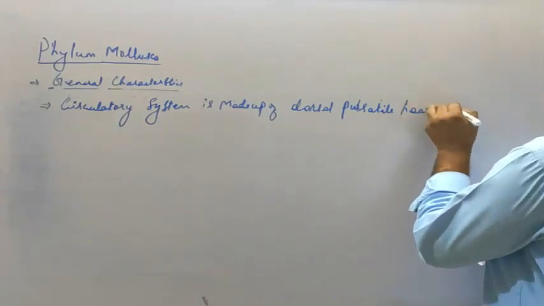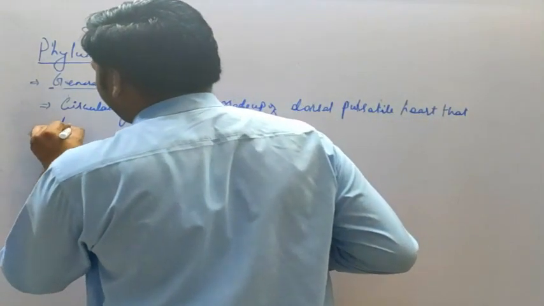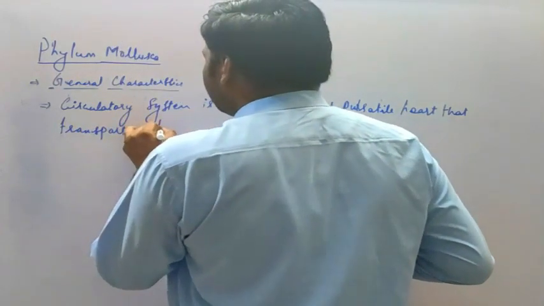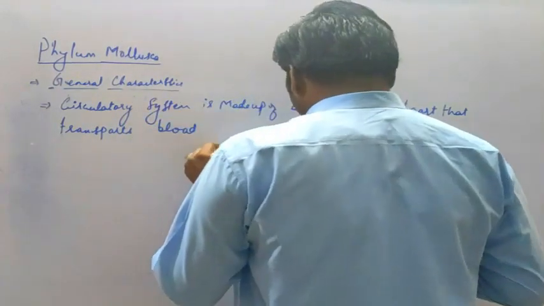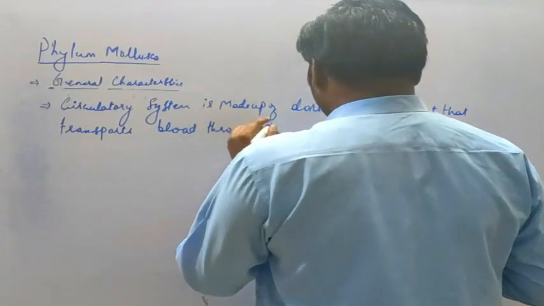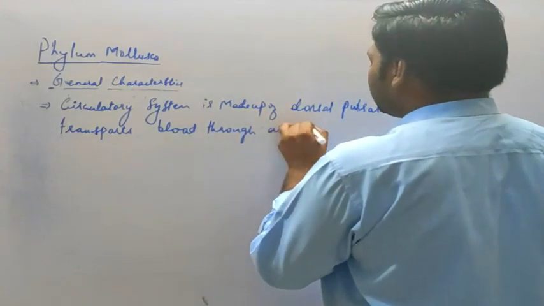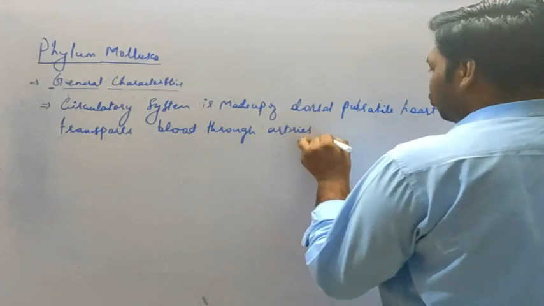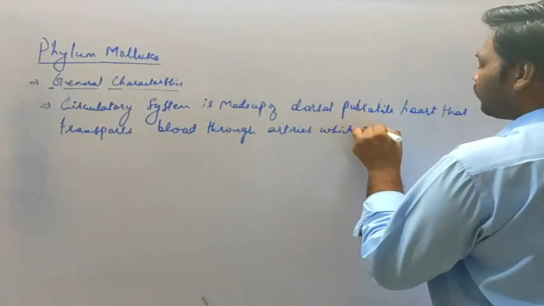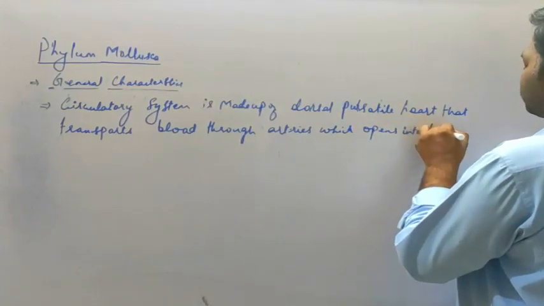That heart transports blood through arteries, which open into sinuses.